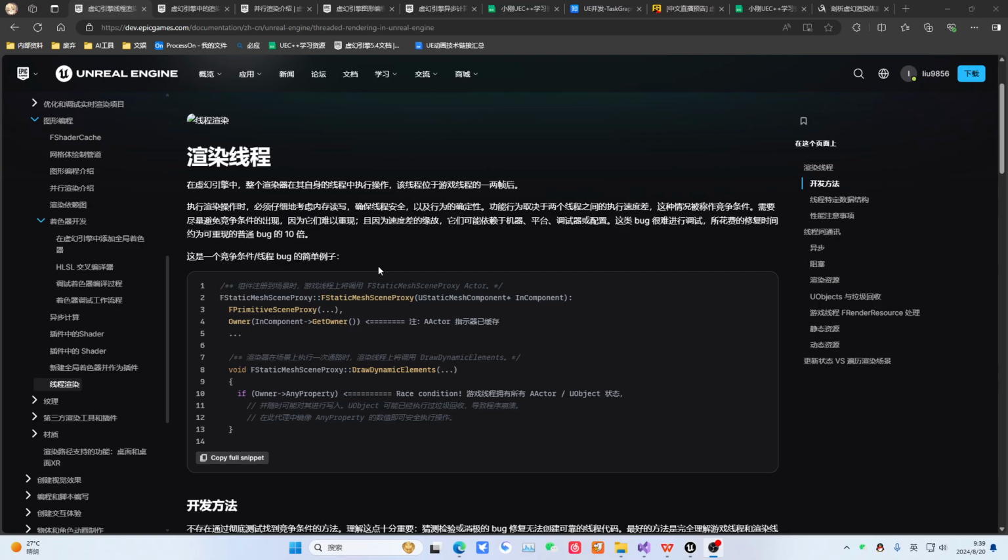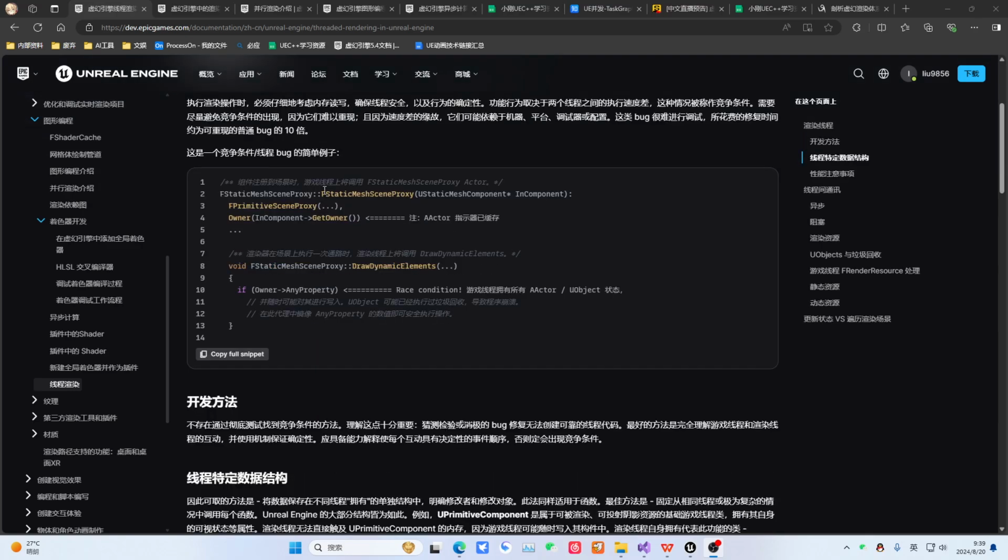Usually it's the game thread that waits for the render thread. This kind of problem is very hard to debug, and this kind of bug is also very hard to fix. You can see that on this side it says the time difference is about 10 times. In fact, most people can't find this bug and can't fix it either. So these methods give a simple example.